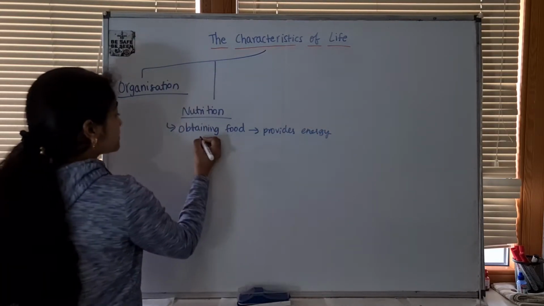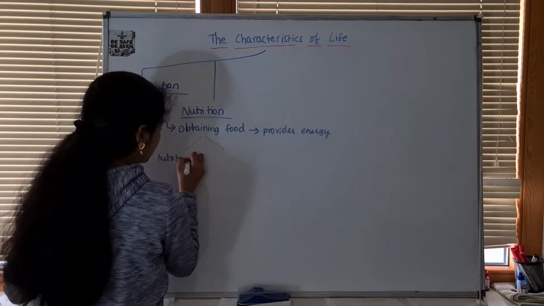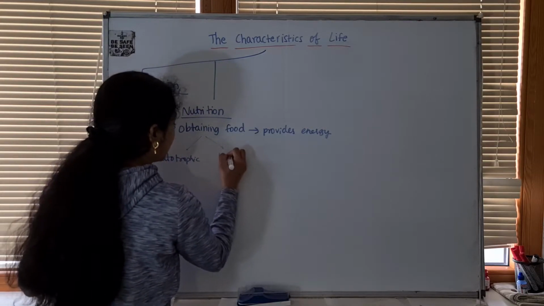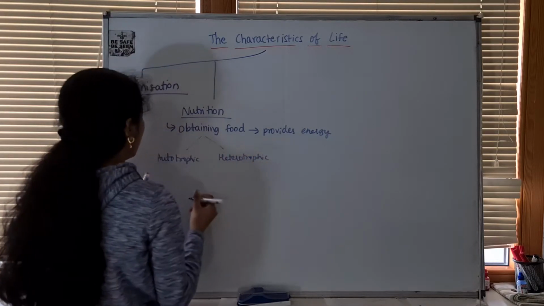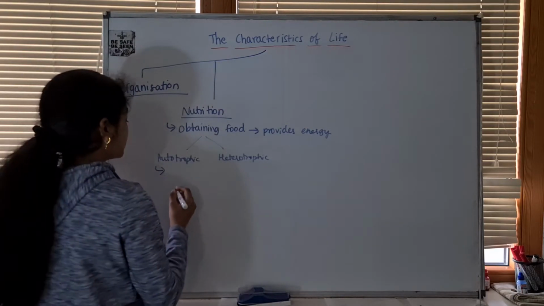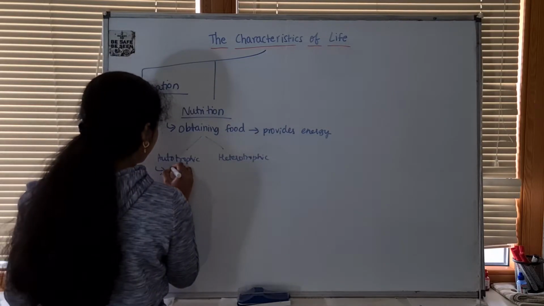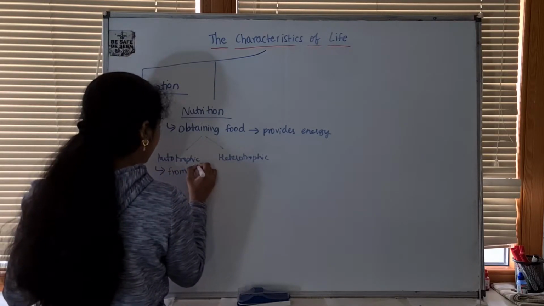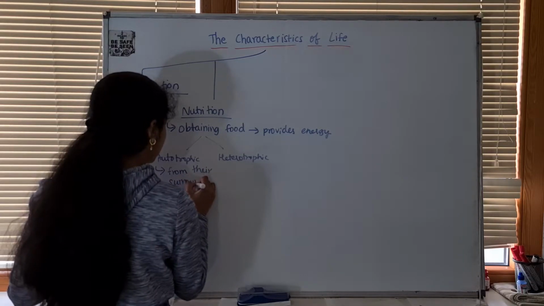And there are two types of nutrition, autotrophic and heterotrophic. Autotrophic nutrition is the type of nutrition where organisms get the energy directly from their surroundings.